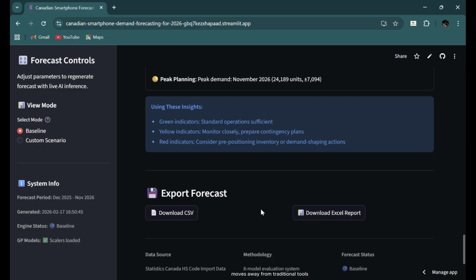This forecasting tool moves away from traditional tools in its transparency, adaptability, and operational insights. It tells the managers what the forecasts are, how we derived them, and how confident we are in them. It also allows them to adapt to future changes in the variables and test different scenarios.